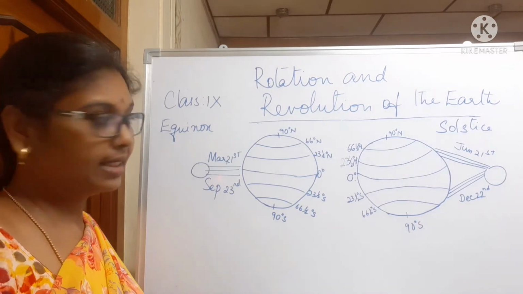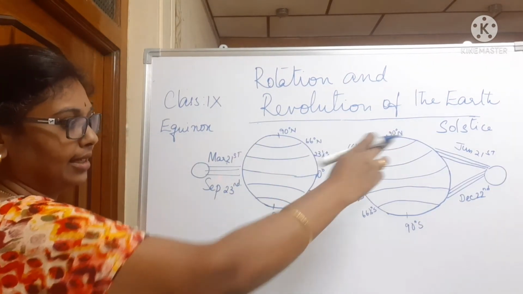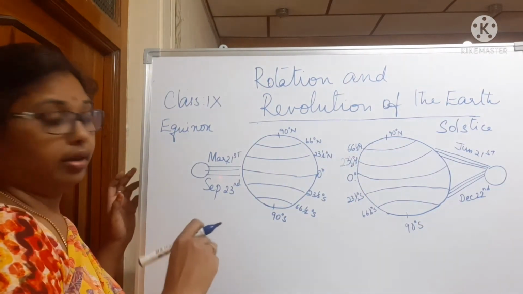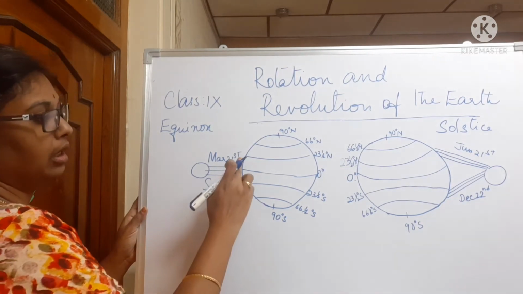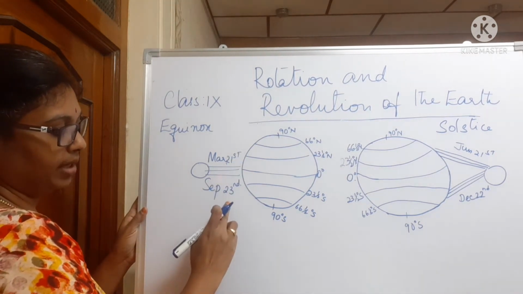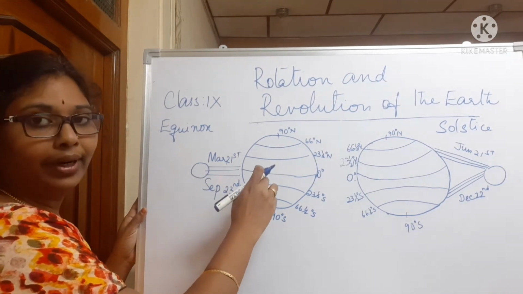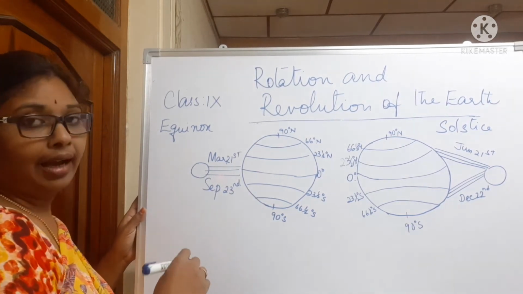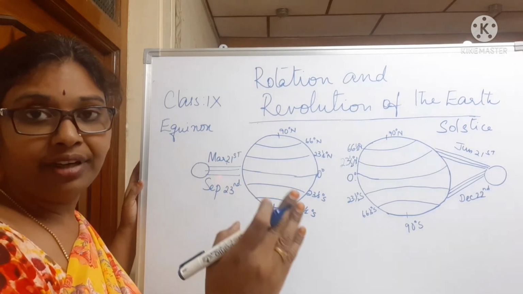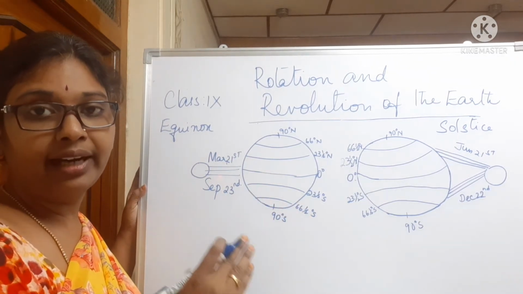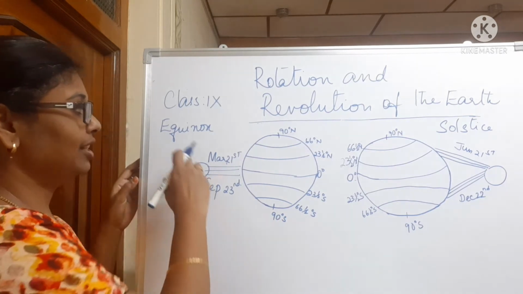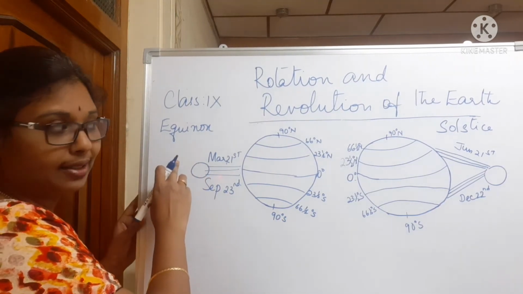Now let us see what is an equinox and what is a solstice. In the northern hemisphere, on March 21st and September 23rd, the sun's rays fall directly on the equator, so it causes half a day and half a night, exactly 12 hours of daylight and 12 hours of night time. So this is called equinox.